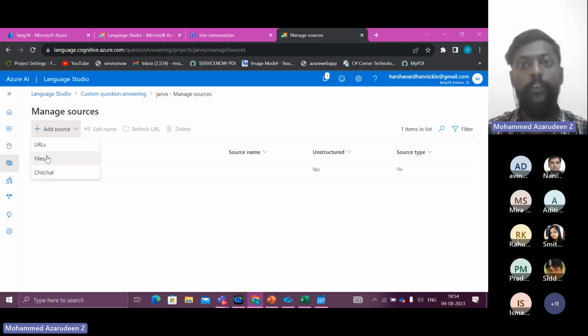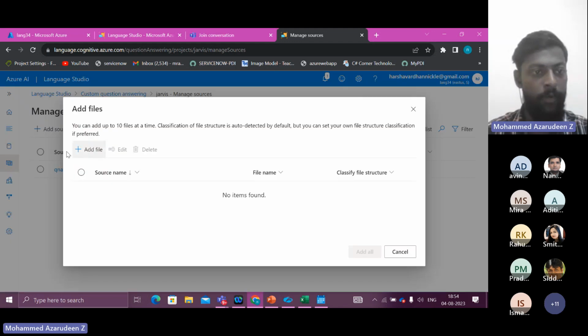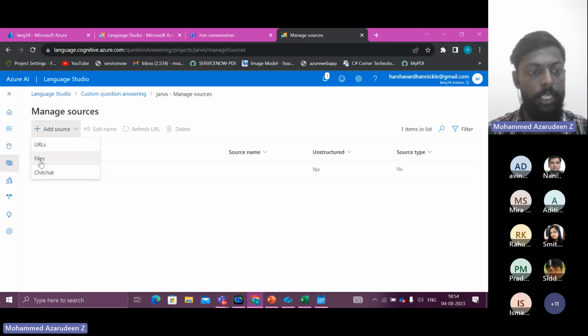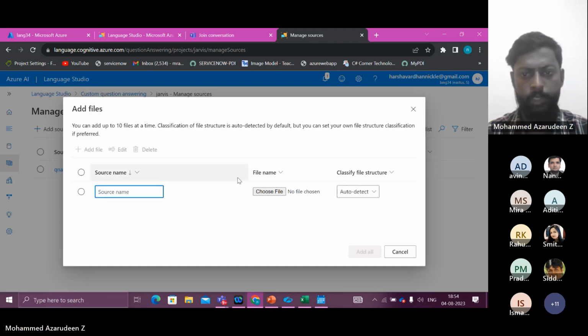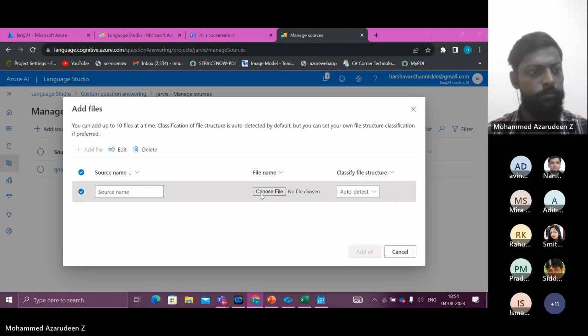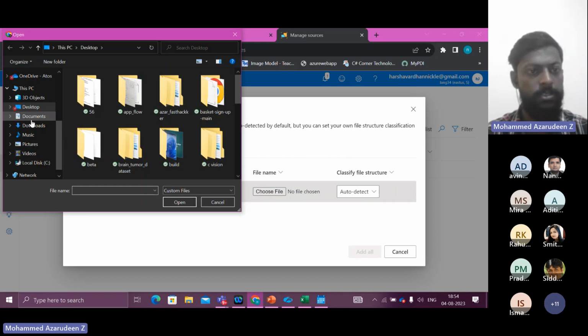In case you have your own knowledge base, let's add the file over here. Instead of going to add sources and clicking chit chat, you can give files, or if you have the URL to the file, that is also fine. Let's also add a file over here. Choose a file, downloads, sample2.